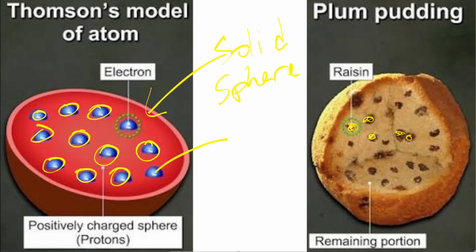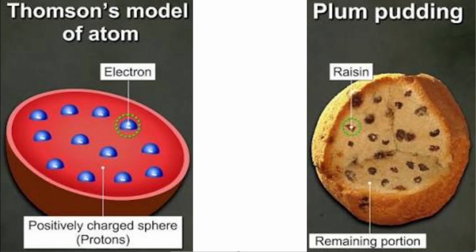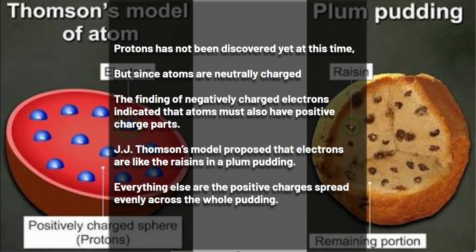He didn't know about protons; protons weren't discovered yet. Because atoms are neutrally charged, he said, well, if there are negatively charged particles in an atom and the whole atom is neutral, then they must be in a positively charged environment. So that's the sphere, but he didn't know anything about protons yet. So this is the atomic model for J.J. Thomson, the upgraded one with electrons in there.